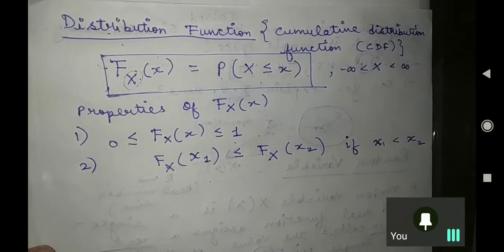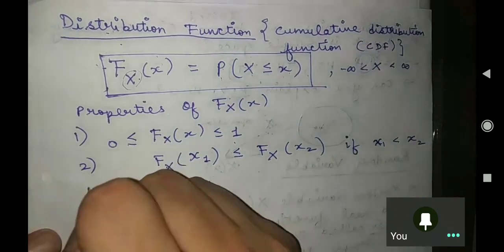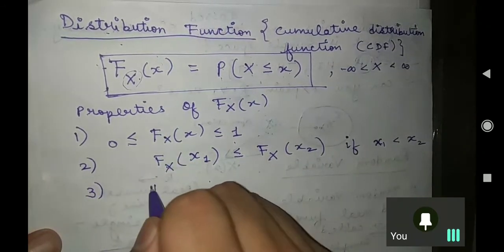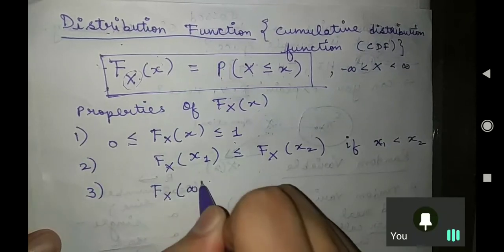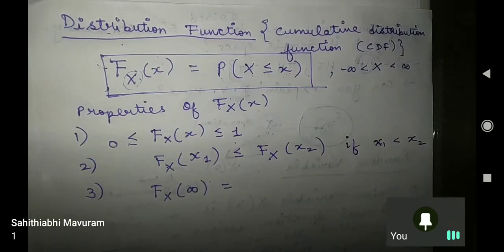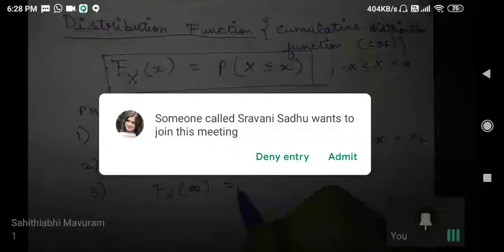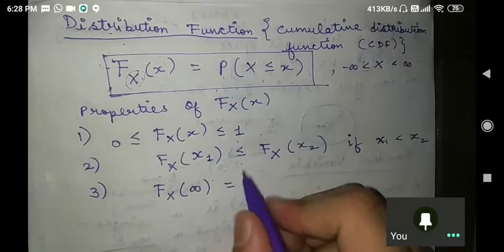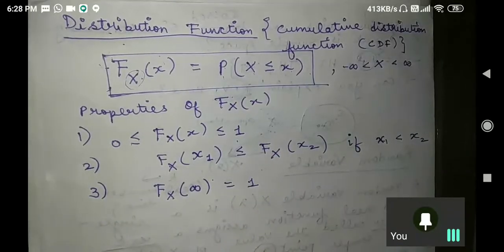Just check your definition of random variables. Now tell me one thing. If I am writing this, what should it equal to? If you tell me this, I will assure that you understood my concept. Absolutely. Mauram, you are a good student. Correct answer. Anybody else who understood why this should be 1?